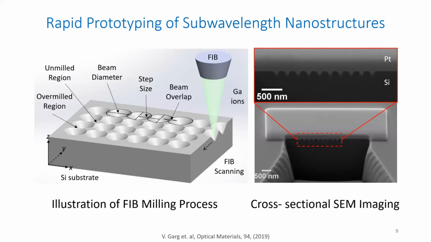So by controlling the beam overlap in subsequent pixels, we can control the fabrication profile that is going to be generated. In this case, the overlap was controlled in such a way that the subsequent scan spots have a negative overlap in between. So you can see the fabrication profile that we can generate using the focused ion beam with a negative overlap. It here shows a cross-section SEM image of the typical curved surface that we can fabricate.